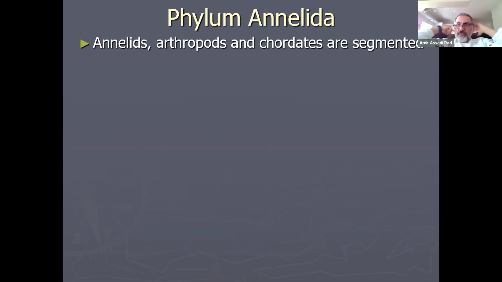And chordates, for example, we are not segmented throughout our body. Our vertebral column is segmented. In case of chordates, the fishes, their muscles are a little bit segmented. And arthropods, you will see their appendages, their arms and legs, are segmented. So annelids are unique. They are segmented all the way from head to toe, with a few exceptions here and there.